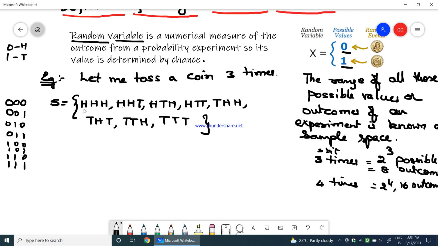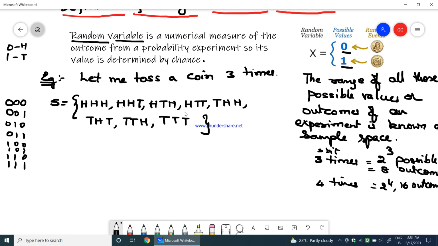So here all 3 times I am getting head when I toss 3 times. First 2 times I get head, and in the third toss I get tail. Similarly I get head tail head, head tail tail, tail head head, and so on.